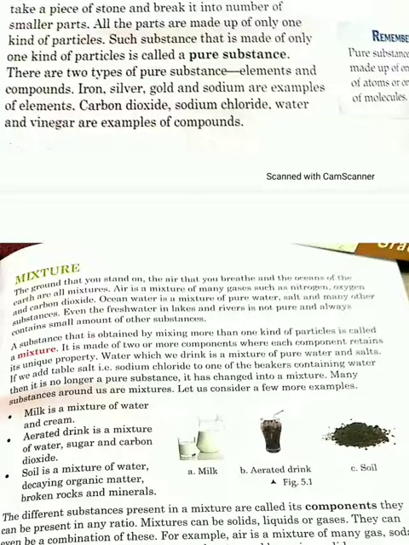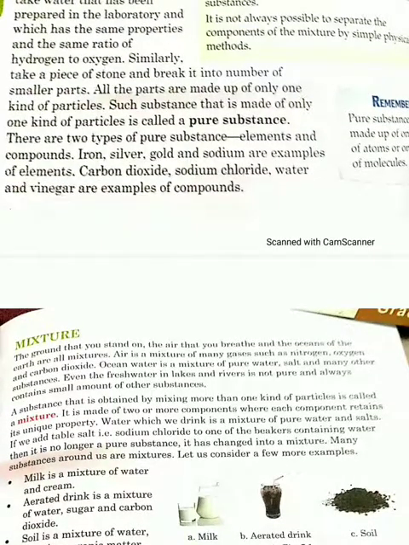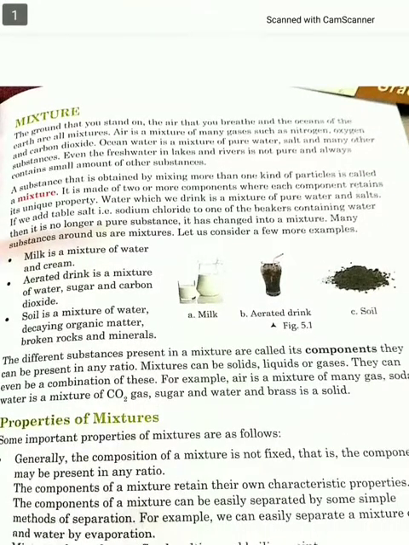Whereas if we talk about compounds, we can say when two or more elements combine with each other in a fixed ratio, then it is called a compound. For example, carbon dioxide, sodium chloride, water, vinegar. If you write the formula, what is carbon dioxide? CO2. Sodium chloride, NaCl. Water, H2O. Vinegar, CH3COOH. When mixed with water, it forms vinegar.